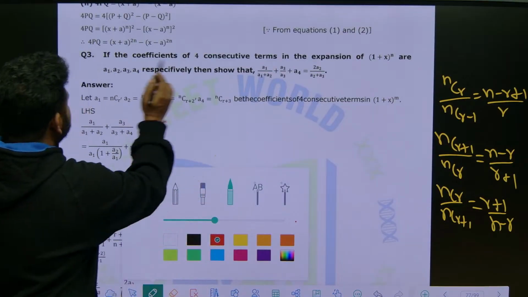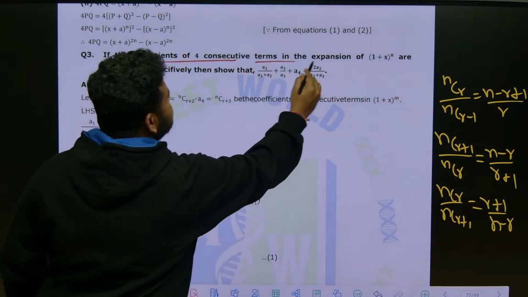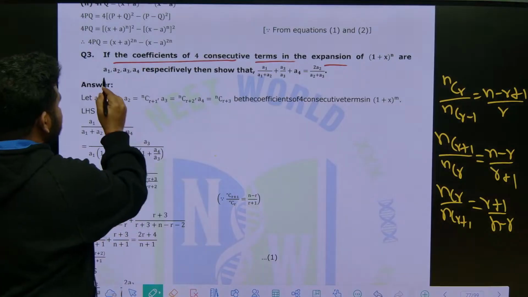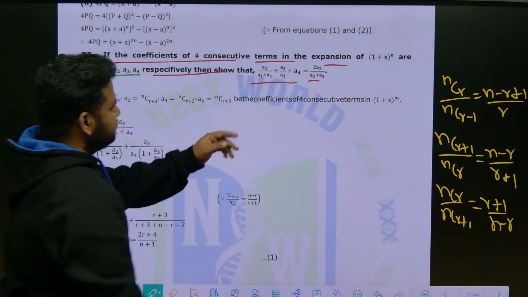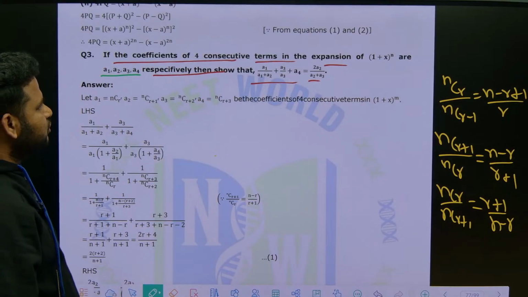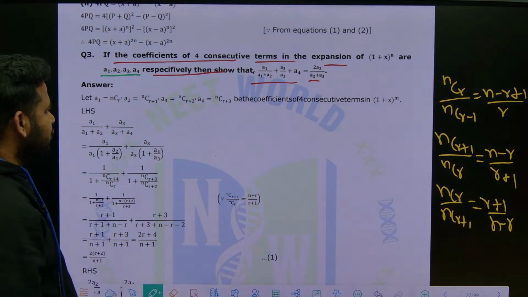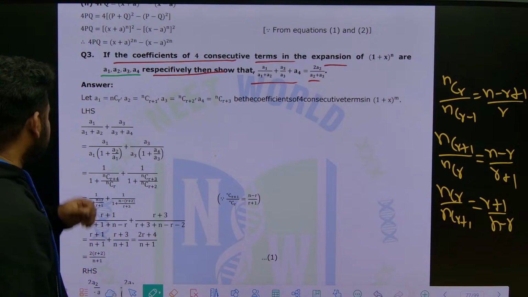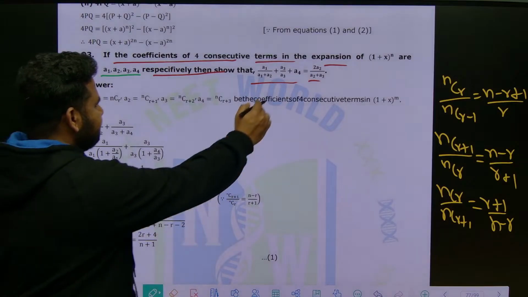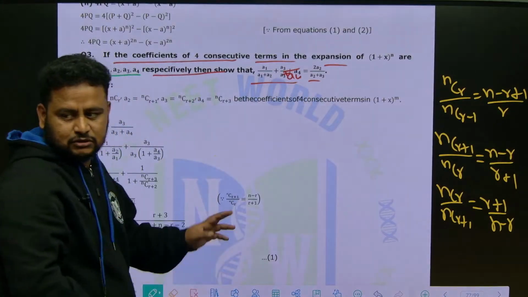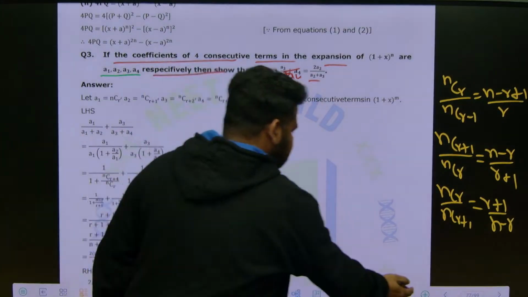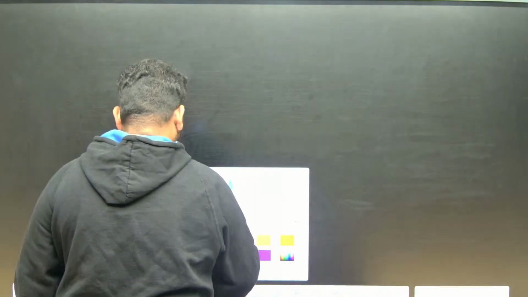They are telling, if the coefficients of 4 consecutive terms in the expansion are A1, A2, A3, A4 respectively, then show that 2A2 by (A2 plus A3) is equal to A1 by (A1 plus A2) plus A3 by (A3 plus A4). Actually, this A4 should not come here, A4 should come down only, A3 plus A4. This is the question. Correct now? Now let us solve the question, friends. See here, solution.